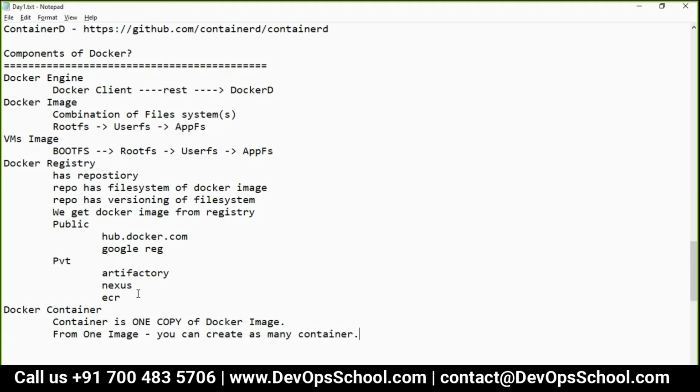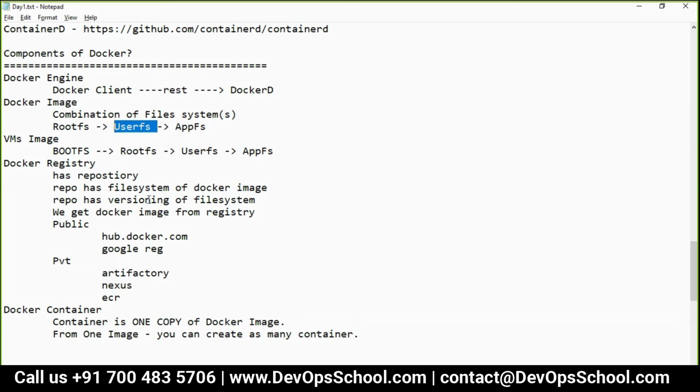So how come everyone gets the same view? Why? Because everyone is created from the image. We call it the Windows user image. This is the user file system. So what has the Windows operating system done?